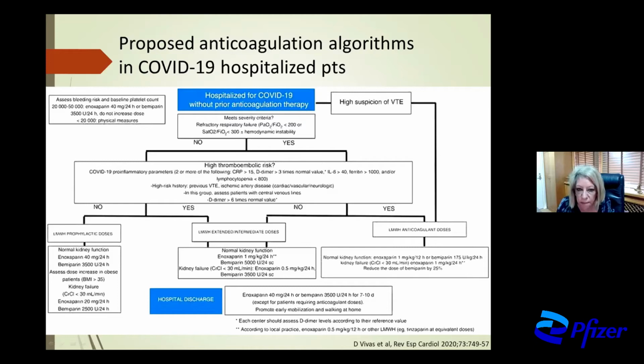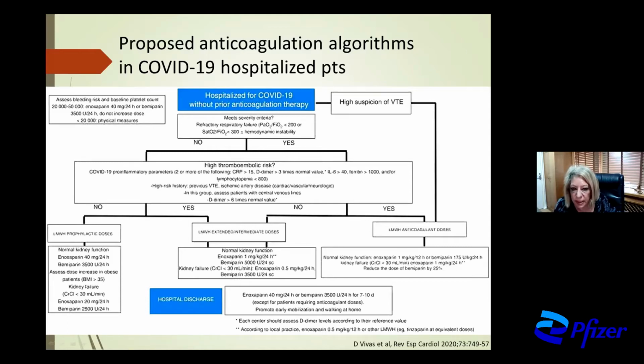So, if we have a corona positive patient who is in the intensive care unit, who has a high suspicion of venous thromboembolic event, or who has a high thromboembolic risk, we have to administer therapeutic doses of low molecular weight heparin, for example, enoxaparin, 1 milligram per kilogram every 12 hours.